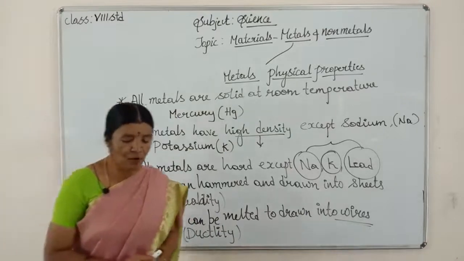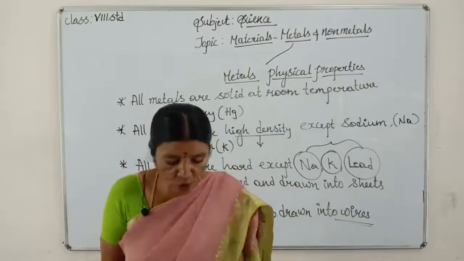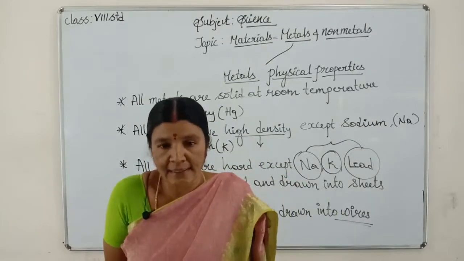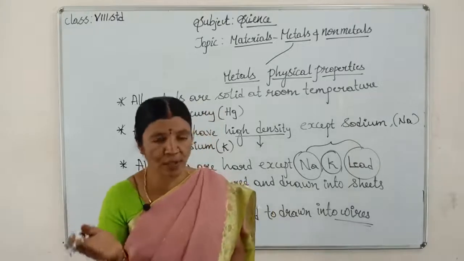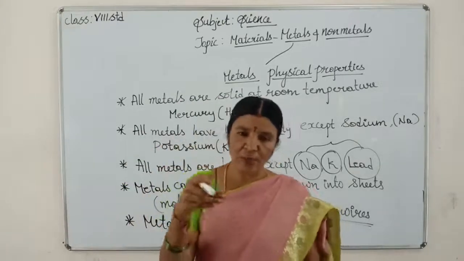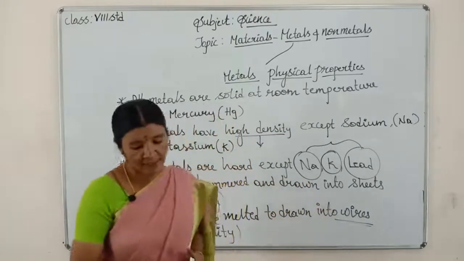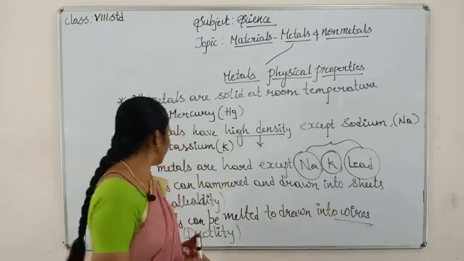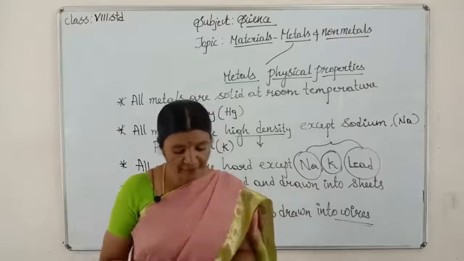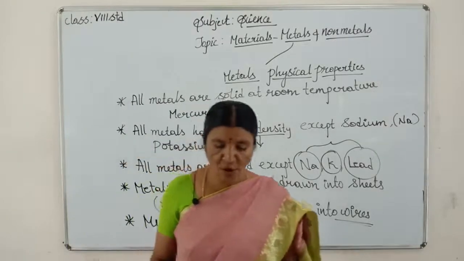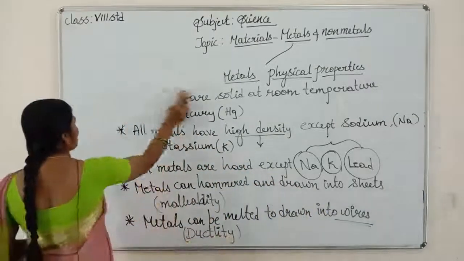Next, the fifth point, children, all metals are good conductors of heat and electricity. Metals will allow heat to pass through them and even electricity to pass through them. Fifth point is metals are conductors of heat and electricity.